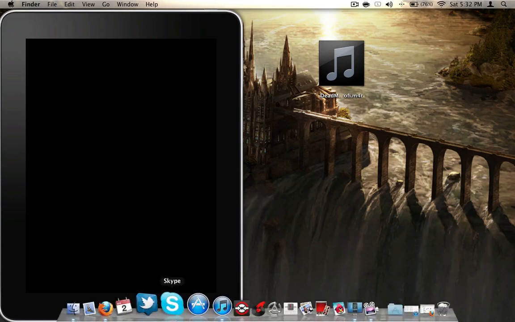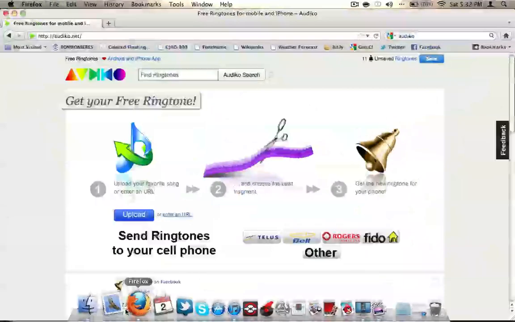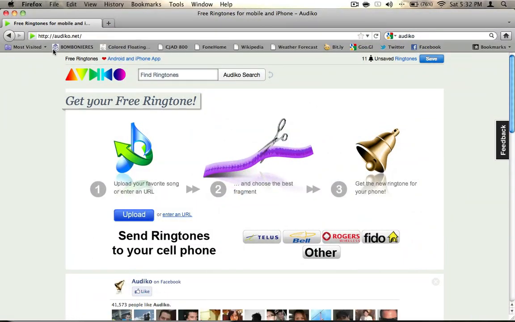Okay, today I'm going to show you how to add ringtones to your iPhone 4 or 3GS or 3G. You can follow the same steps whether you're running Mac OS 10 or Windows 7. You're going to want to open up your internet browser and go to audico.net.